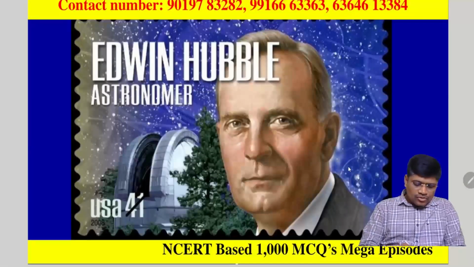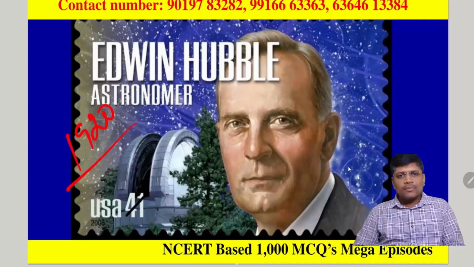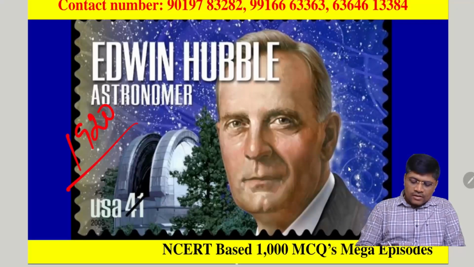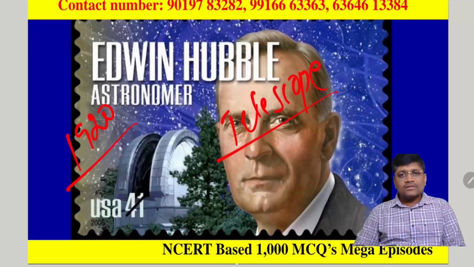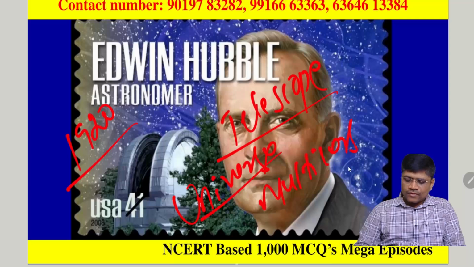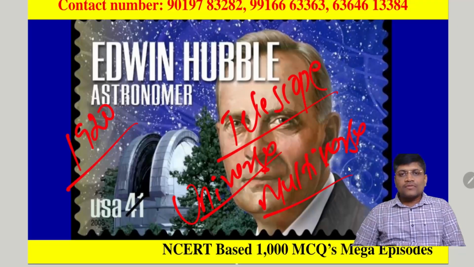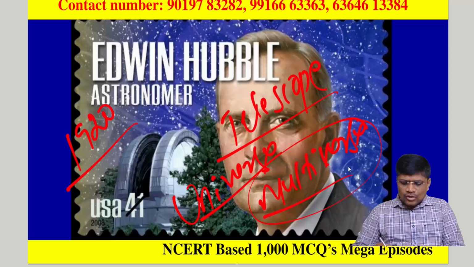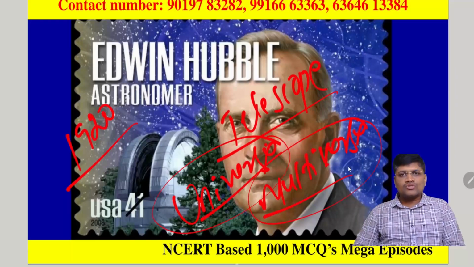So almost in the year 1920, the Edwin Hubble telescope was discovered. Because of the discovery of Hubble's telescope, we got to know that apart from our Milky Way galaxy, there is a presence or existence of a good number of galaxies. So that's why now we are not using the word universe. We are supposed to use it as the multiverse, because we thought that we are alone in the solar system or alone in the Milky Way galaxy. But according to the Hubble telescope, we could see other galaxies which are far beyond and much bigger than the Milky Way galaxy.